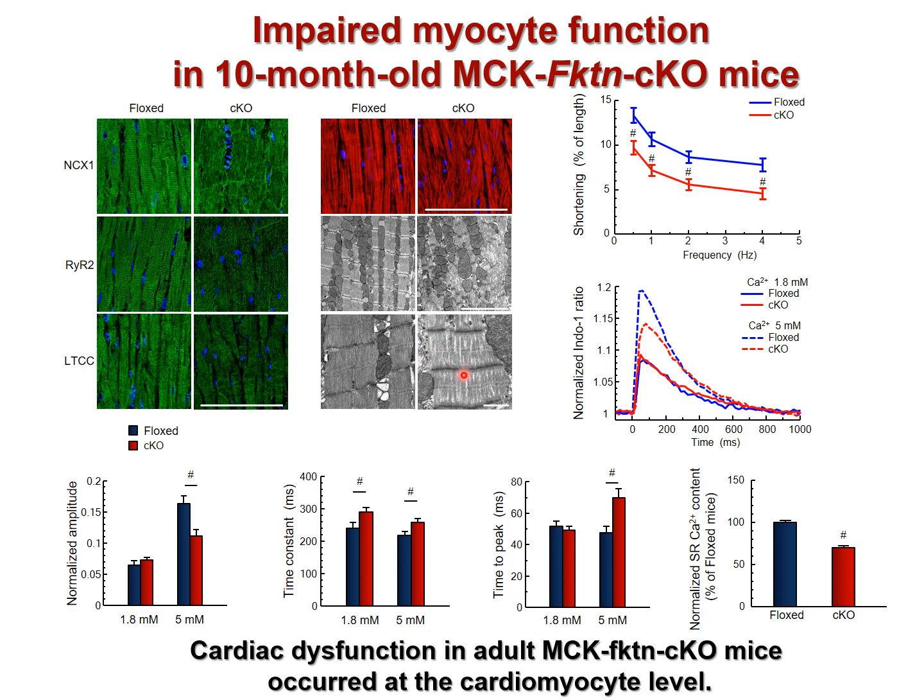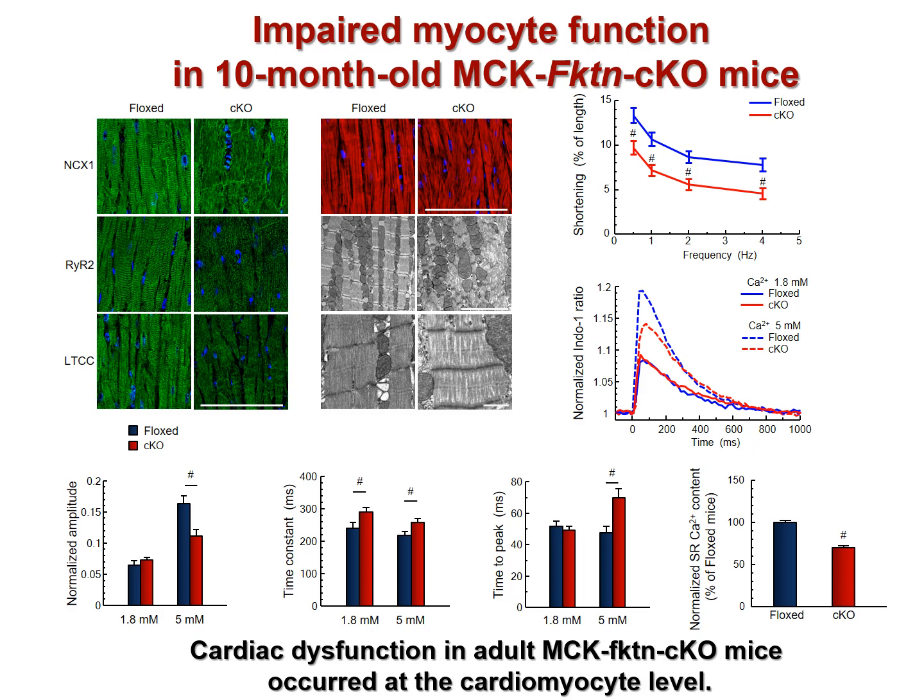The myofilaments were extensively disorganized in CKO, and cardiomyocytes from CKO hearts showed reduced contractility and impaired calcium handling during EC coupling. As a result, calcium contents were lower in the SR of CKO myocytes than in those of control. Thus, age-related cardiac dysfunction in CKO mice occurred at the cardiomyocyte level.